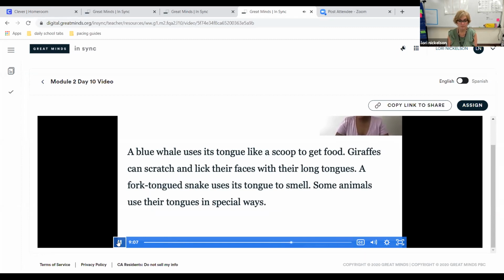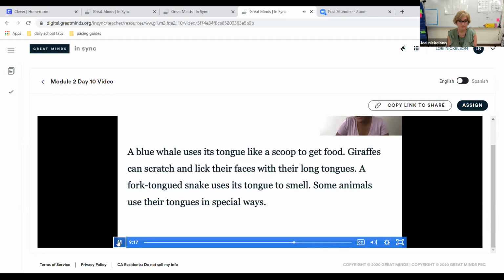Think for a minute. What is this paragraph about? What is that paragraph about? You're right. It's about special tongues, isn't it? Let's see if we're correct. What is this paragraph about? Share with your learning partner.